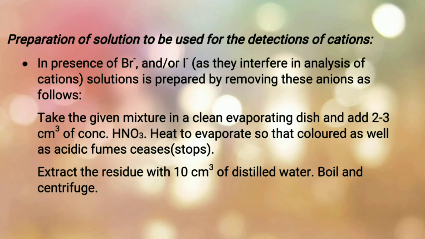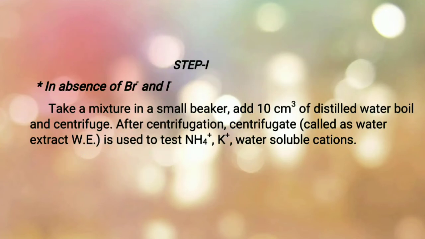Next is preparation of solution to be used for the detection of cations. In presence of bromide or iodide, as they interfere in analysis of cations, solution is prepared by removing these anions as follows. Take the given mixture in a clean evaporating dish and add 2 to 3 ml of concentrated nitric acid. Further, heat to evaporate so that colored as well as acid fumes cease. Extract the residue with 10 ml of distilled water. Boil and centrifuge. Now, proceed as given in step 1.